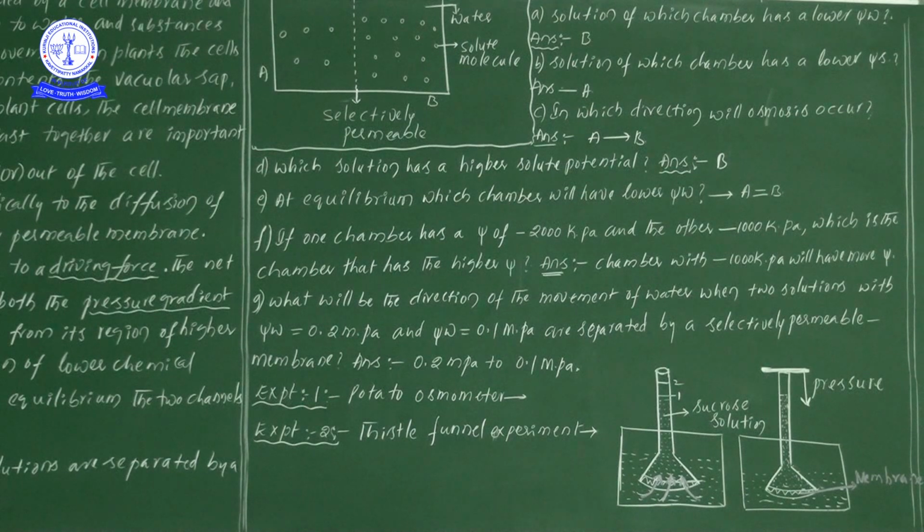So the chamber with 0.2 megapascals is more than the one beside it. That's why definitely water will move from the higher water potential to the lower water potential, that is, from 0.2 megapascals to 0.1 megapascals. So here we can observe the movement. My point, you understood now, in all these questions.